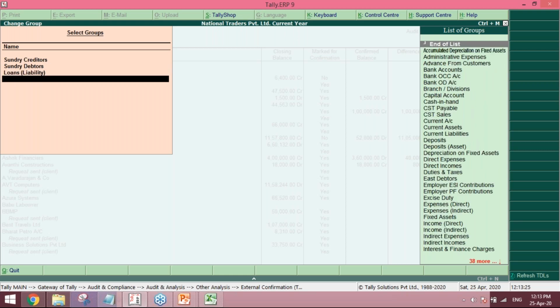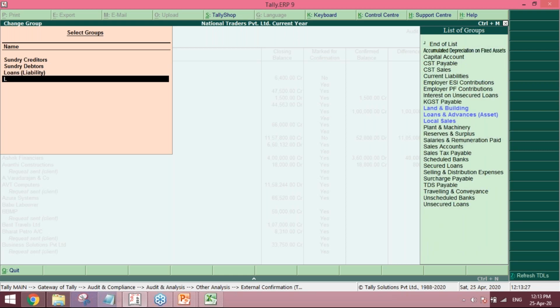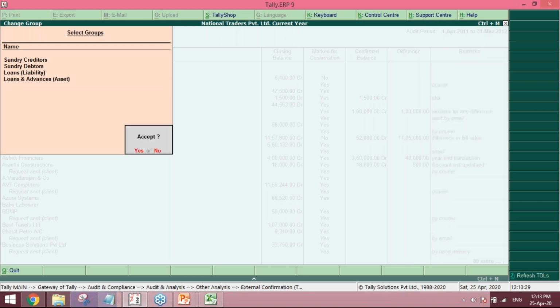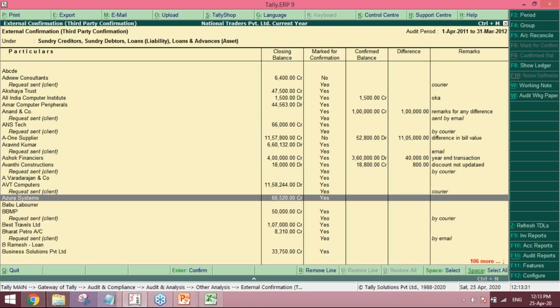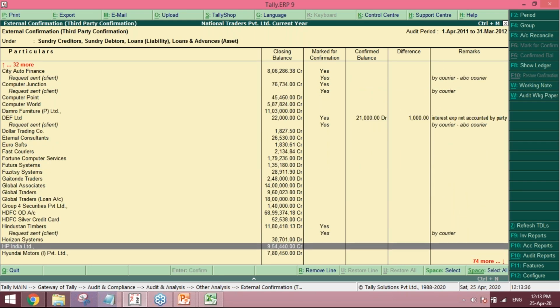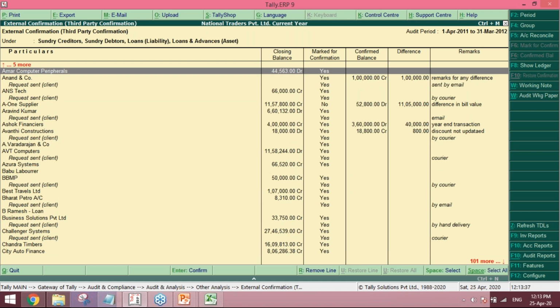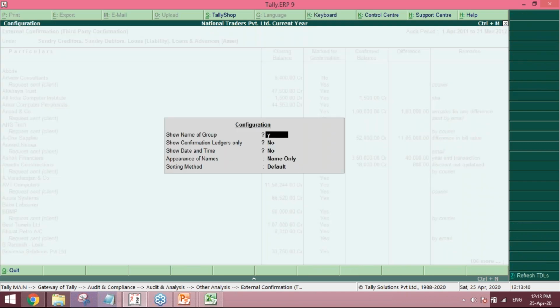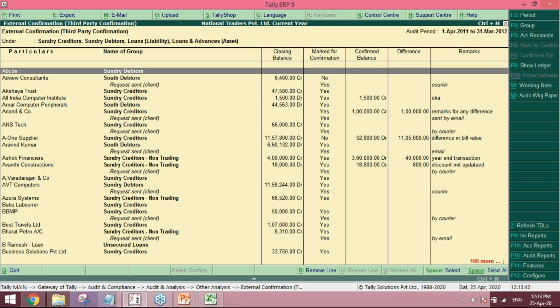Yes, loans liability, loans assets. By this you can select all the ledgers which are there. In F12 there is a feature that you get the group name also along with the name. Show name of the group, Control A.